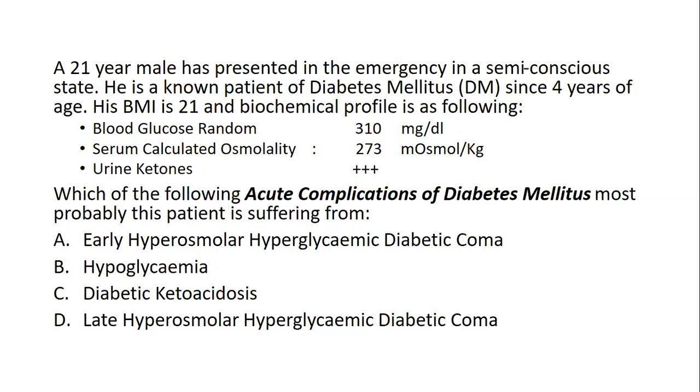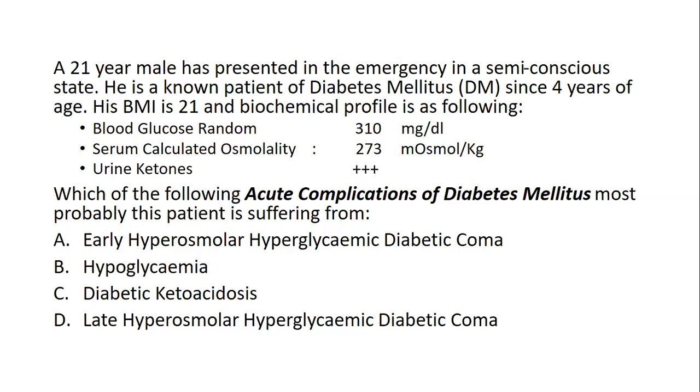Now, diabetic, blood glucose increased, semi-conscious state presented in the emergency. These are the 3 indicators pointing towards one. Which of the following acute complications of diabetes mellitus is this patient most probably suffering from? It has been made very simple.